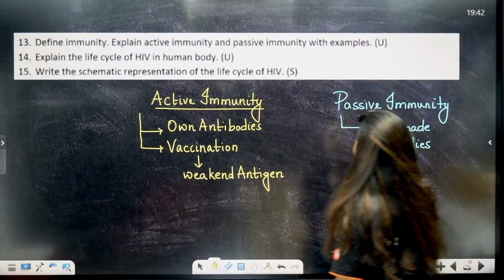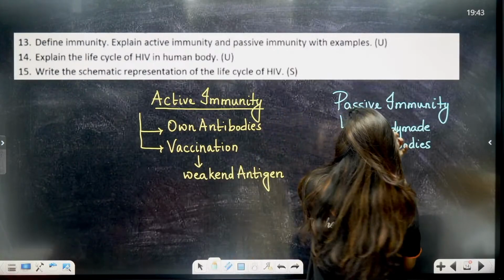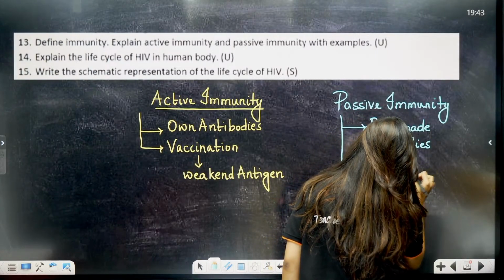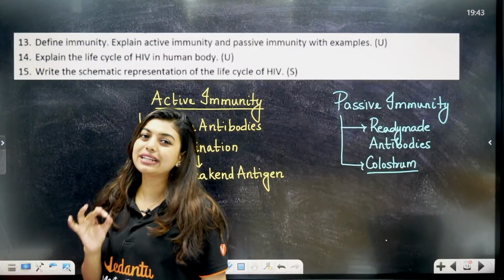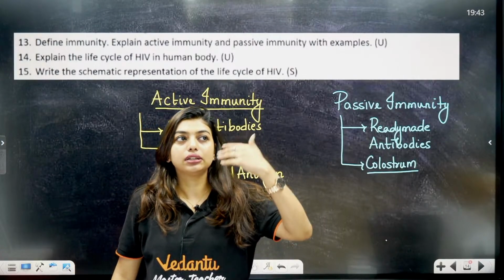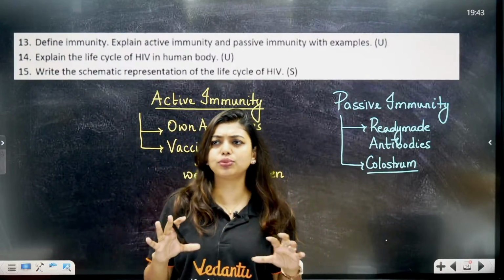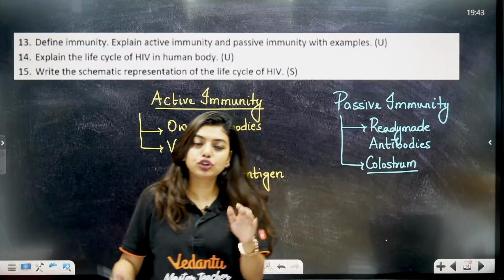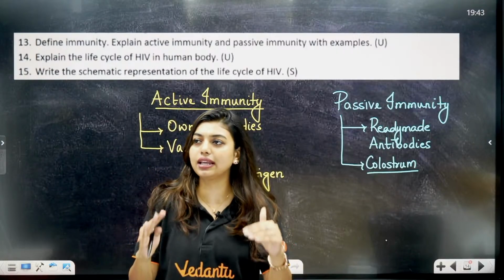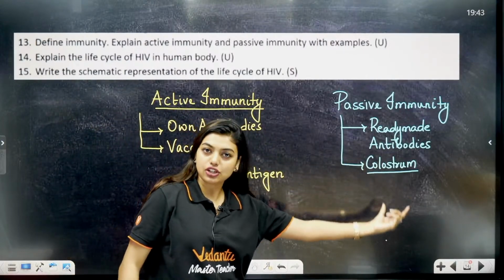Passive immunity could be, for example, colostrum, that the mother is giving to the child. Students, colostrum already has IgA. It is rich in antibody IgA. But it is passive natural immunity. Under passive and active there is natural and artificial. I hope you people know this. Here, to the mother we are not injecting anything, telling her to please make antibodies. No, the mother is naturally making antibodies to give to the child. This is called passive natural immunity.